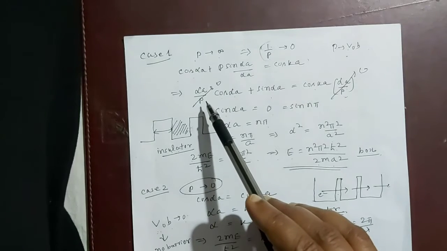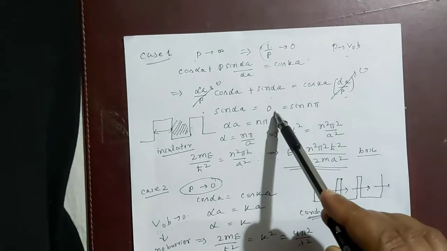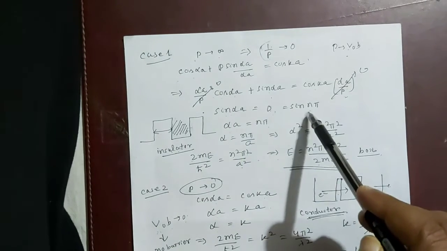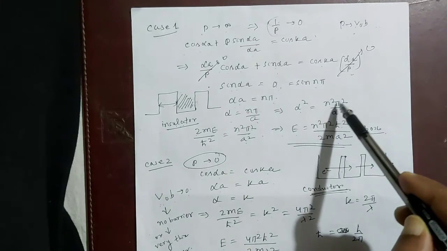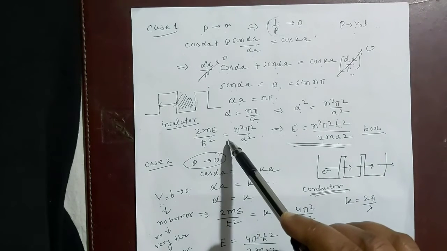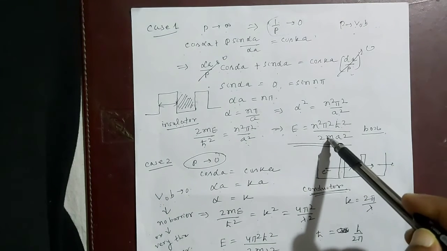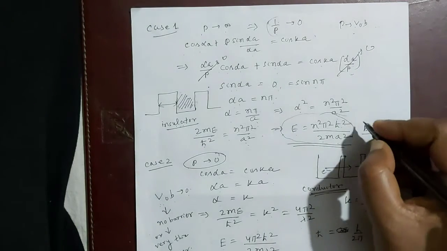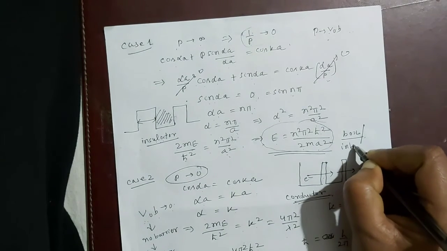So the first term is 0. We will get sin alpha A equal to 0, which means sin alpha A equal to sin n pi. So alpha A equal to n pi, so alpha equal to n pi by a. So alpha square equal to n square pi square by a square. Now putting the value of alpha square here, we have 2mE upon h bar square equal to n square pi square by a square, implies E equal to n square pi square h bar square by 2ma square. So this is the energy possessed by the particle or electron when it is trapped inside a box or infinite potential well.